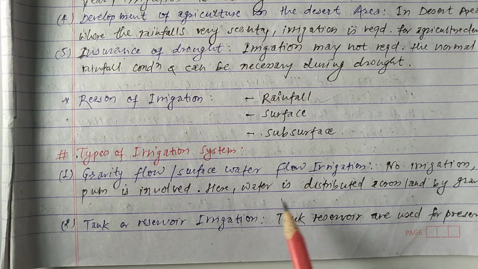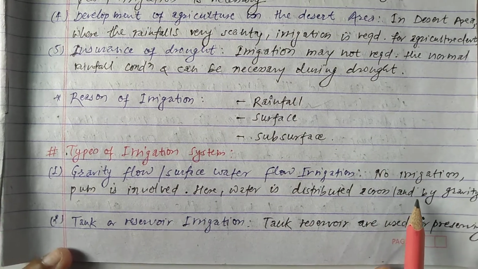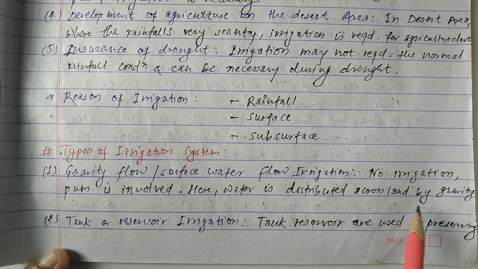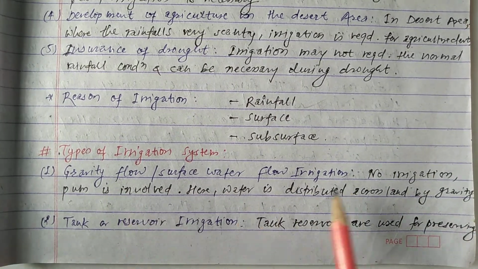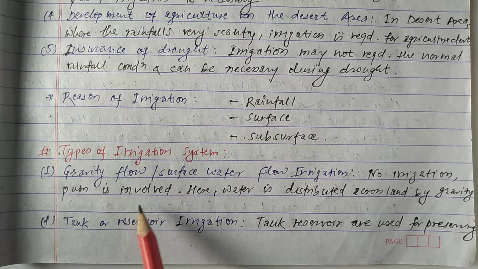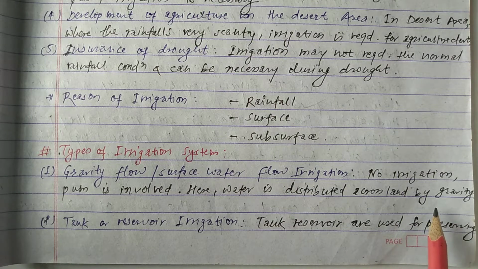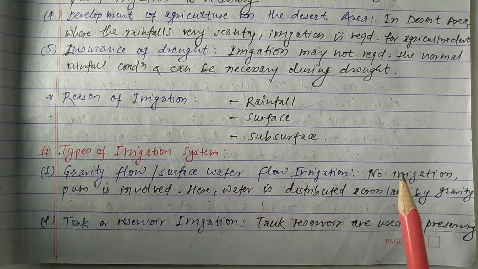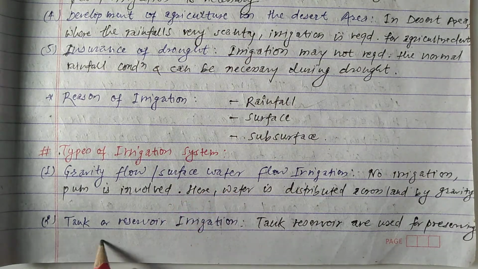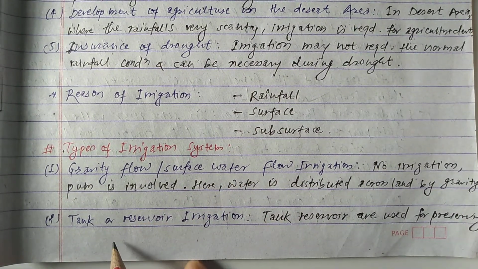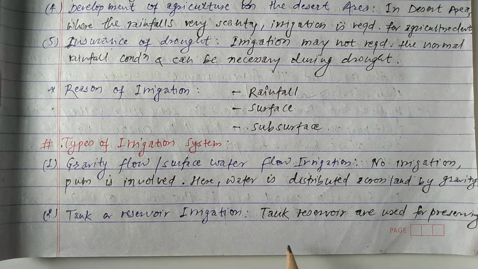Here water is distributed across the land by gravity. As I told you, this is a gravity flow system. That's why there is no need to provide a pump, and water is distributed across the land with the help of gravity force. So this is called gravity flow irrigation system. And second one is tank or reservoir irrigation.